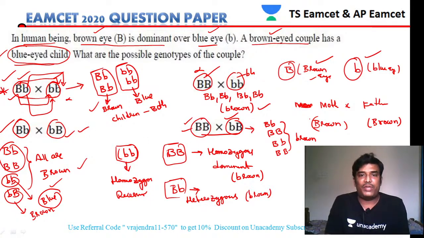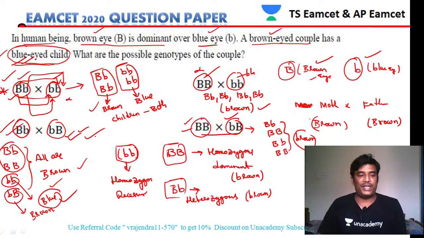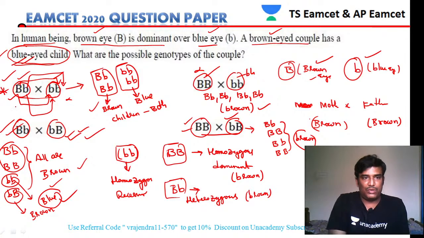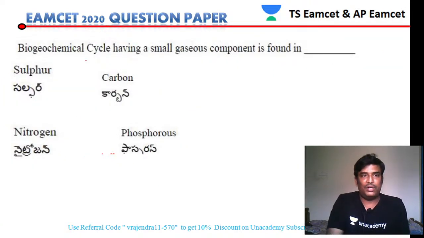In that you have to identify: in the cross of option 2, we have one blue eye, but in the cross of option 4, we don't have a blue eye, all are brown. So the question is telling that a blue eyed individual should be produced. So the answer will be option 3. Option 3 will be our answer, students. Thank you. That is about this question, let's move to the next one.